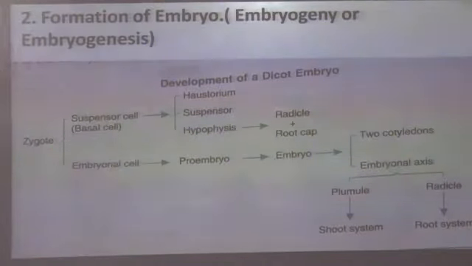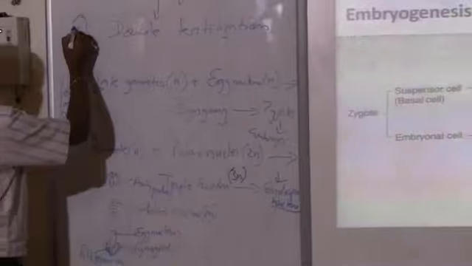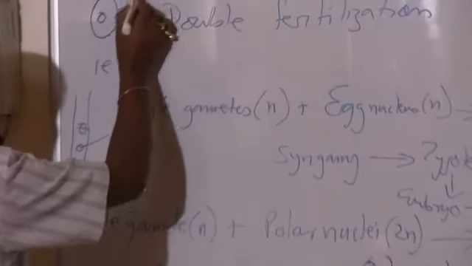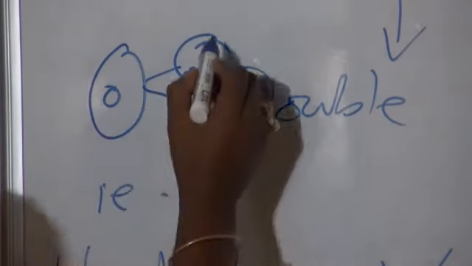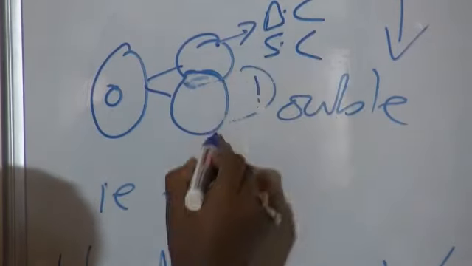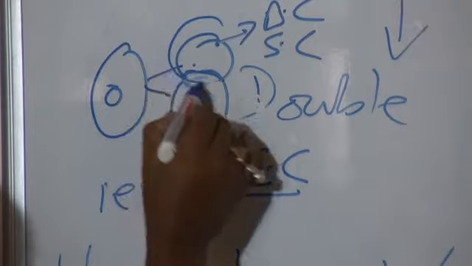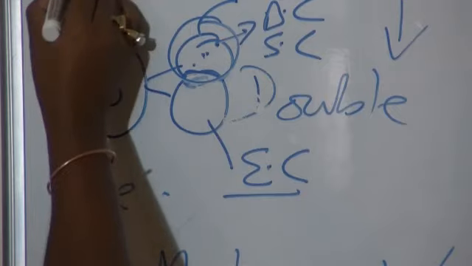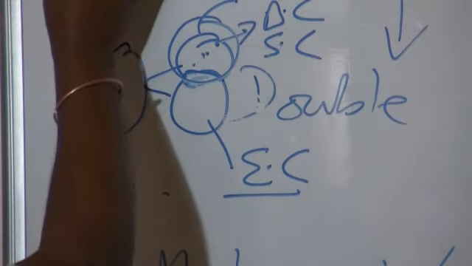That means, here I will show you in the next diagram. Okay, actually first of all, what will happen? This is the zygote. So, it divides into two unequal cells. So, the first one, this one, you call it the basal cell, or it is called the suspensor cell. The lower one, you call it the embryonal cell. Then after that, this part, the upper part, that is the suspensor cell, this part will keep on dividing like this. And then at the top, a bigger part of the cell will get formed. This part is called haustoria or haustorium.